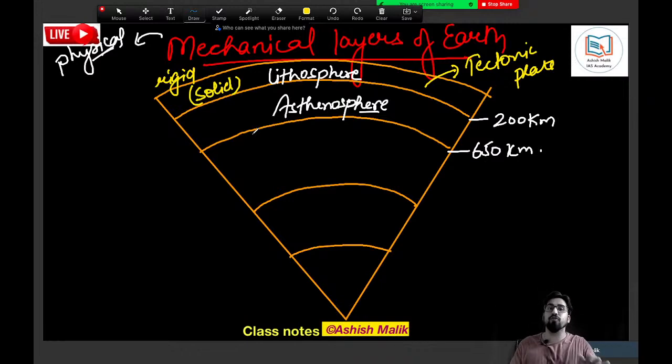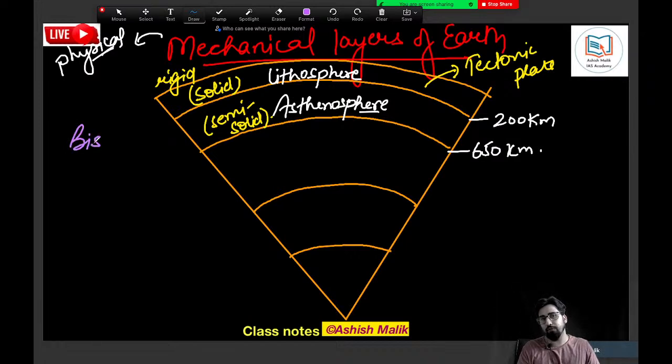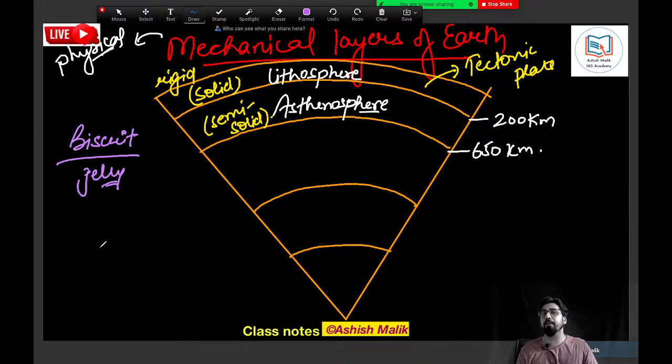But it moves over a semi-solid, guys. Asthenosphere is semi-solid. It is not solid, it's a semi-solid. And for the sake of your example, just imagine lithosphere as a biscuit. If lithosphere is a biscuit, and it is moving over a jelly, so you can remember that.